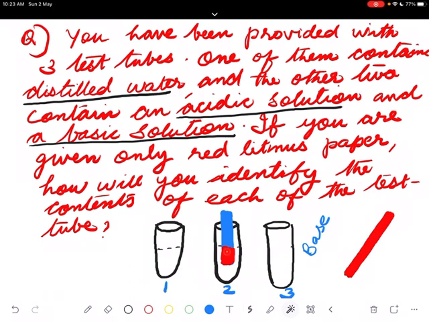It's not purely acid, it is acidic solution, means in presence of water. We can say an aqueous solution of acid. Similarly, basic solution. So acid turns blue litmus to red, base turns red litmus to blue. Distilled water, that is neutral, will not change any. So that is how we can test the presence of an acid or a base.